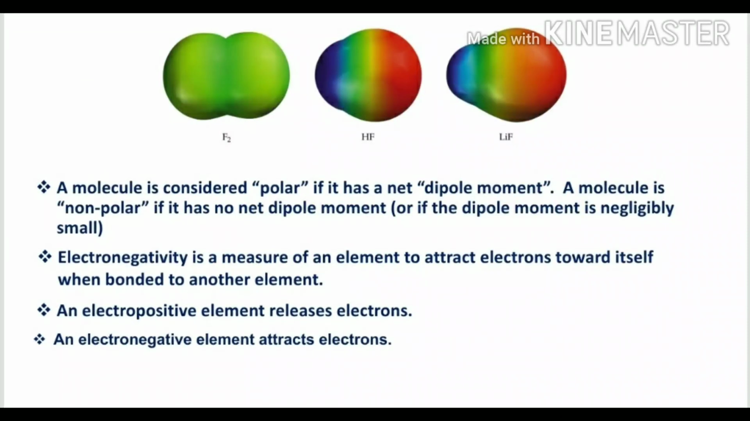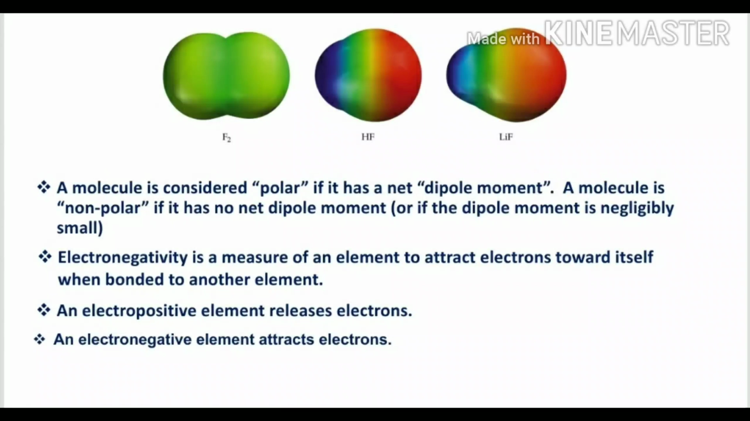Now you see these examples: fluorine, hydrogen fluoride, lithium fluoride. There is a fluorine molecule; you see both are the same atoms, so the distribution is even. But now you go to HF, the hydrogen and the fluorine. Fluorine is more electronegative, and the distribution is not even because the electron density is more around the fluorine atom. And now you go to lithium fluoride, because lithium is more electropositive and fluorine is more electronegative. Now you see a big difference between the left end and the right end. So these are polar bonds.